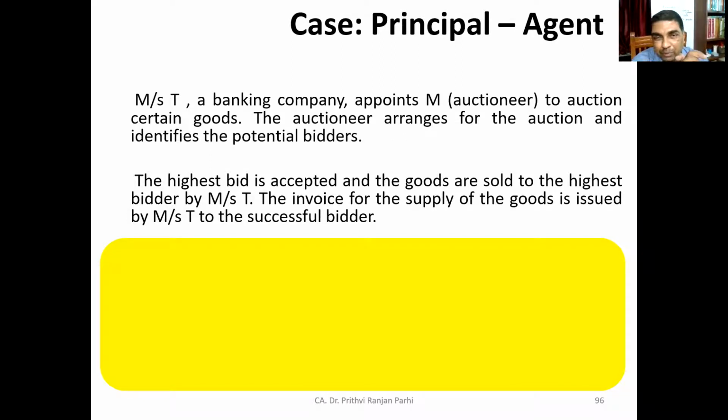The invoice for supply of goods is issued by Mrs. T to the successful bidder. Okay, now T is issuing invoices to the bidder. Now, is there any supply between M and the bidder? M is the auctioneer, or is it supply between T and the bidder? What is your opinion?